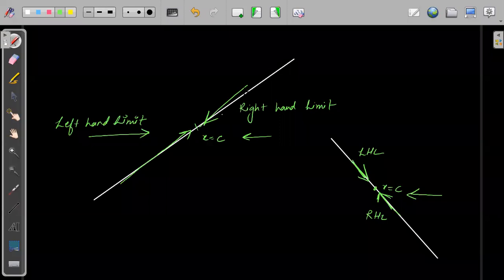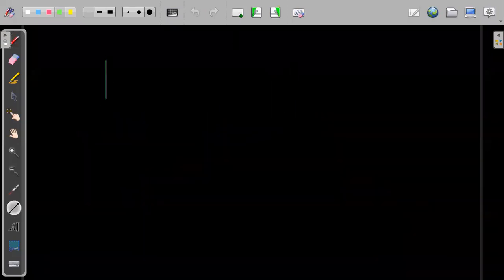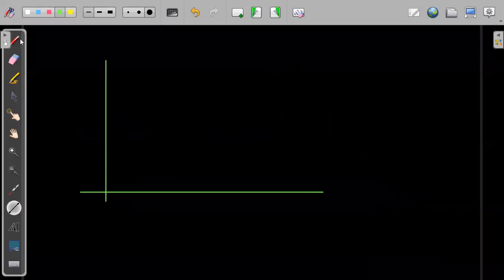I'm simply saying that x will be approaching from two different directions. The same thing applies for a curve also. From the right side it approaches this, from the left side it approaches this. So let's take an example of a curve, x square.